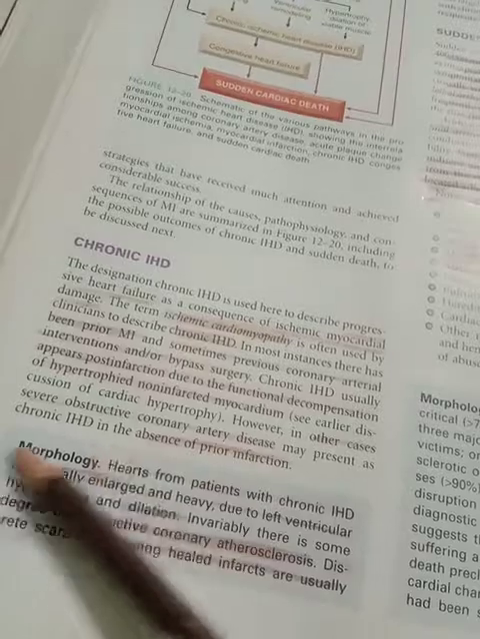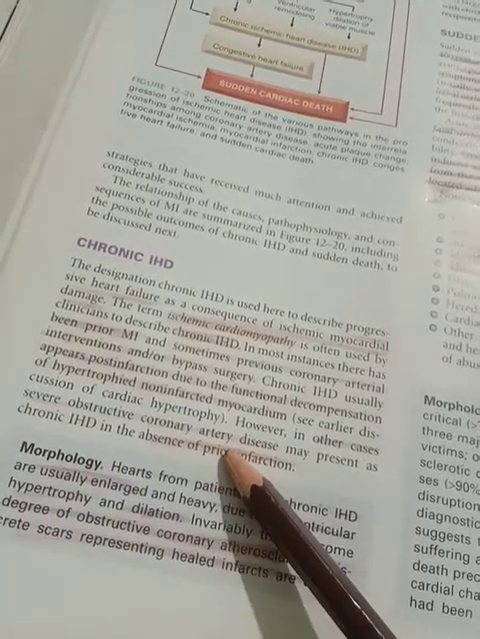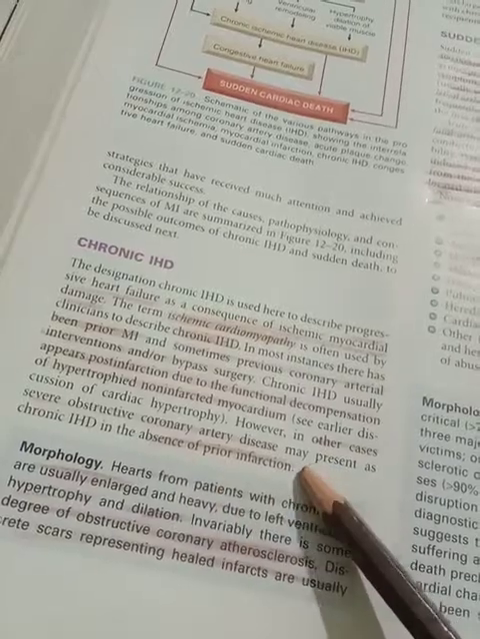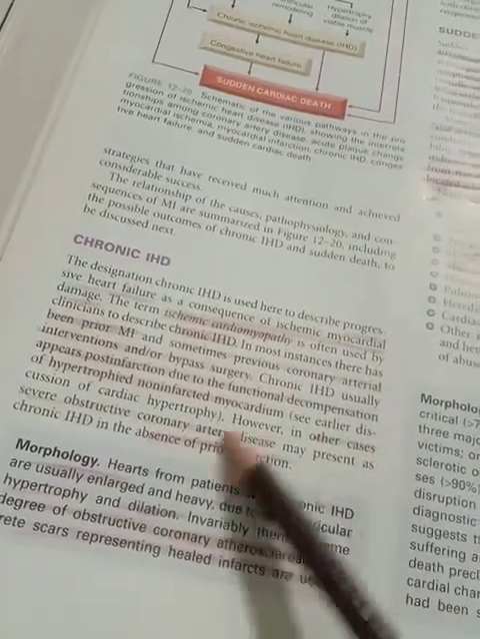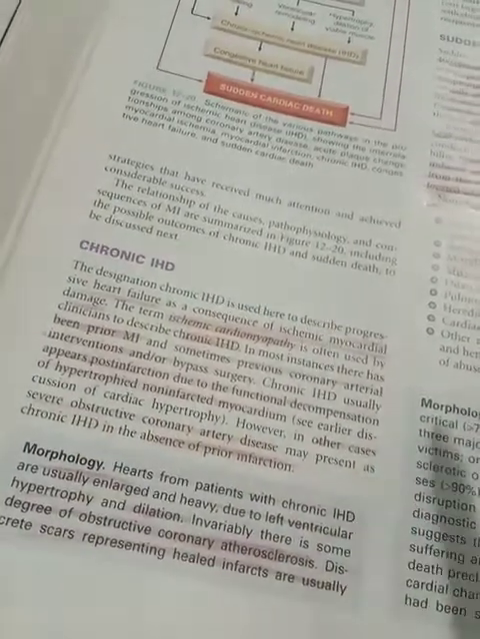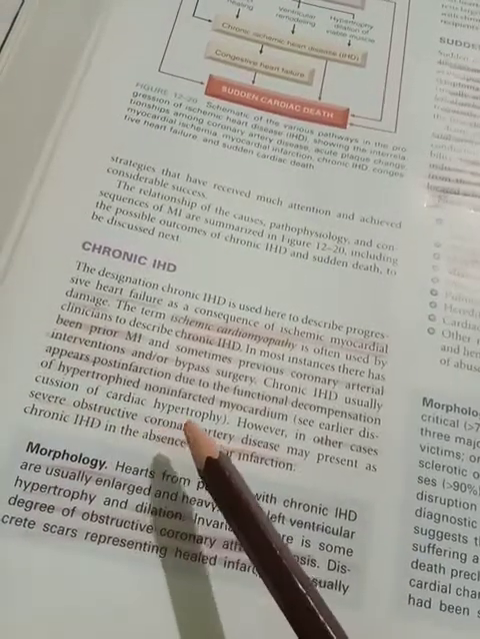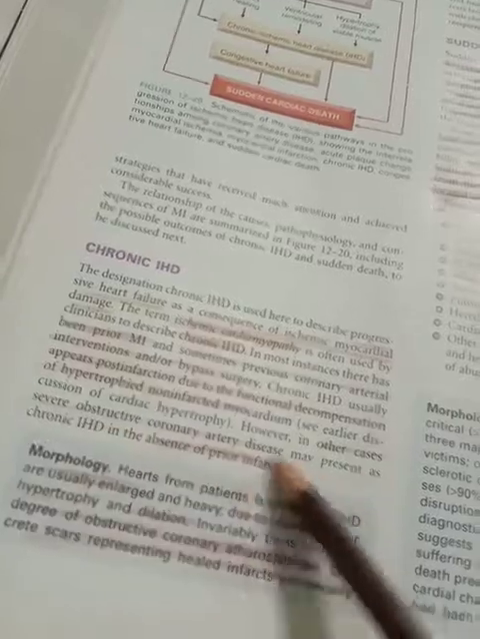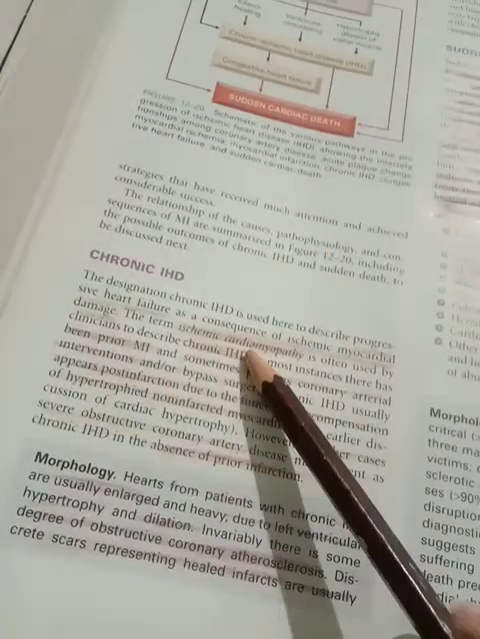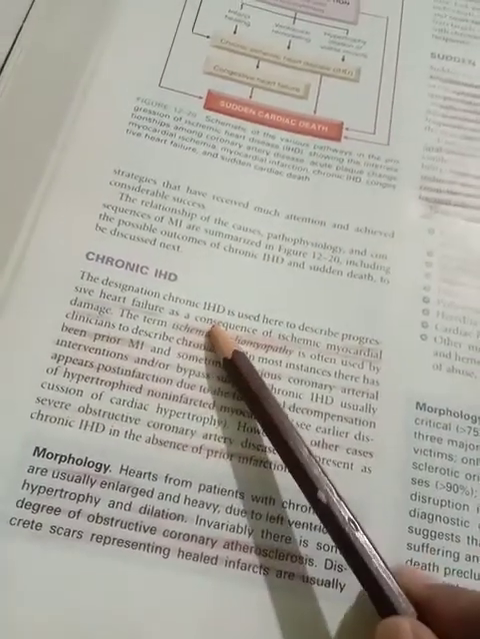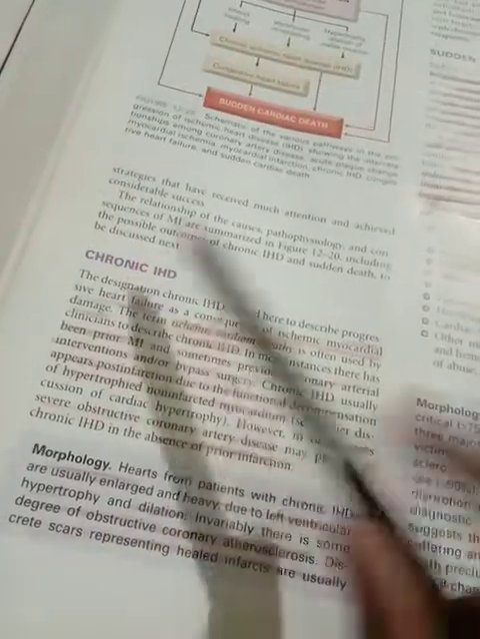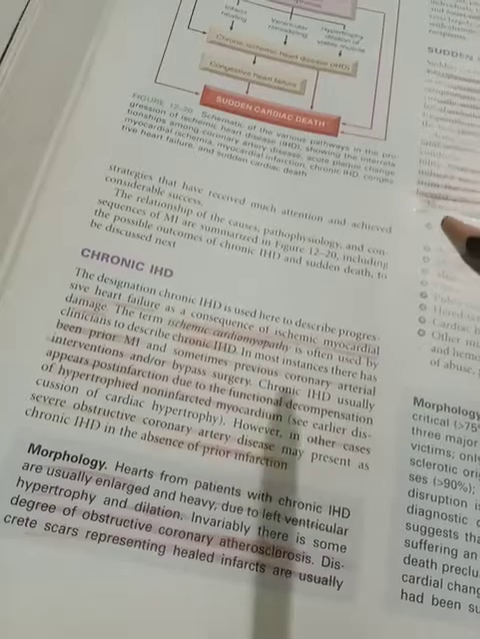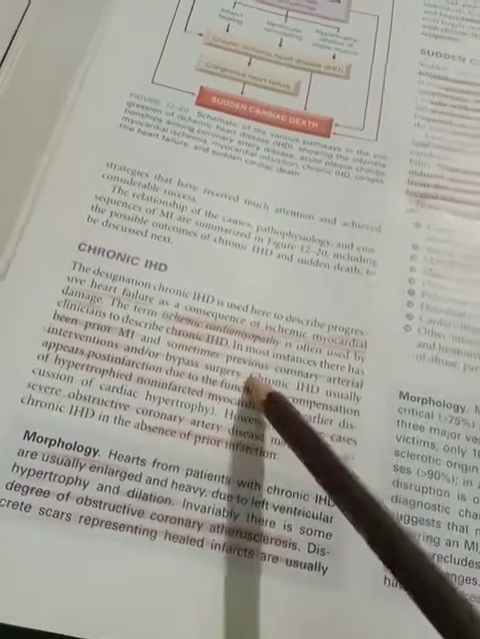Other cases, like severe obstructive coronary artery disease, may present as chronic IHD in the absence of prior infarction. This is important. In all other cases we have said that the patient already has an infarction and now gets chronic IHD, but patients who have coronary artery disease don't have a prior infarction. This we need to remember.